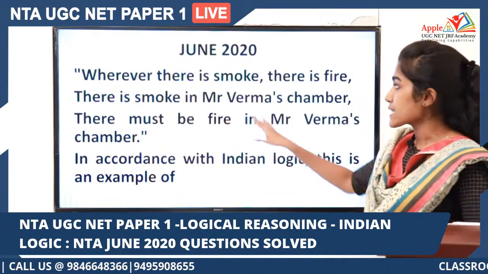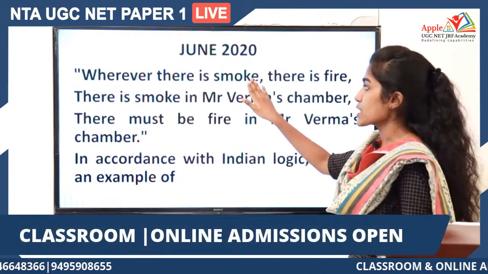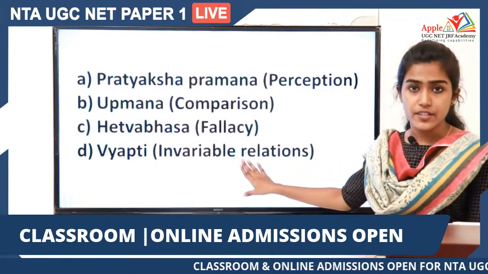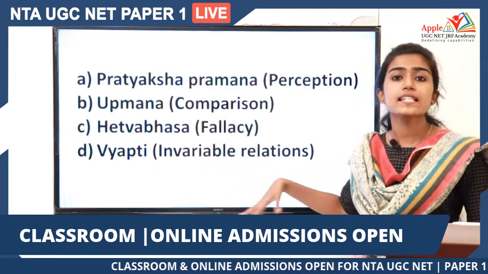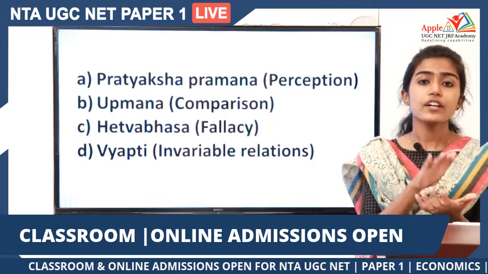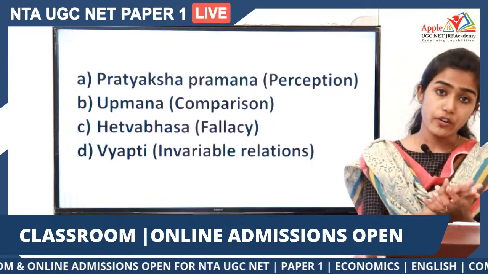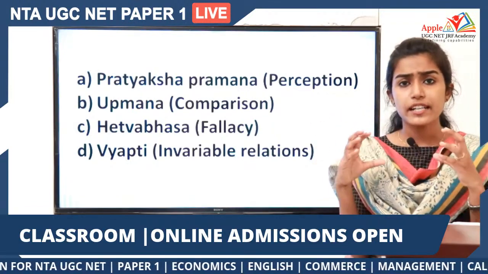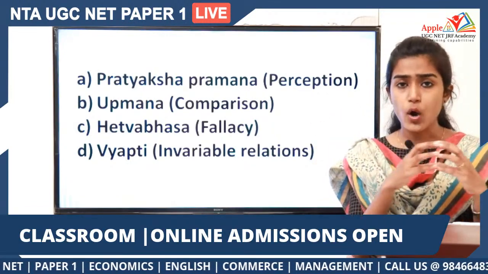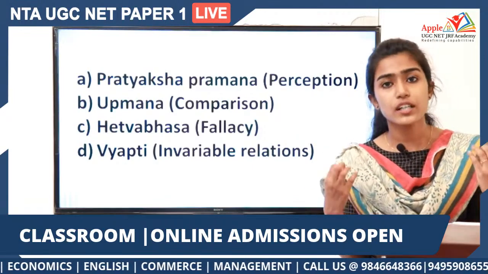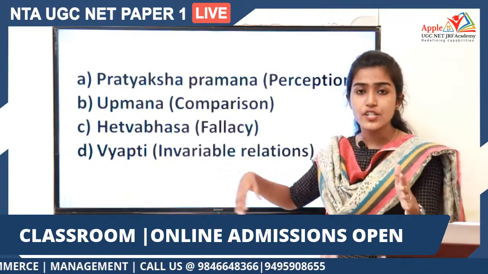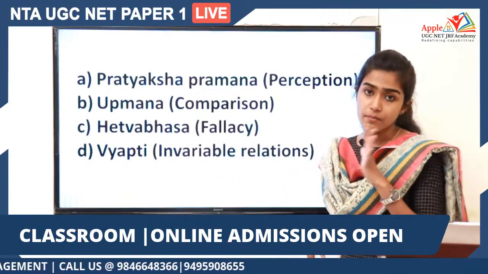If that's the case, the invariable relationship between smoke and fire can be called Vyapti. So this Vyapti is the logical foundation of an Anumana, of an inference. Okay. You are trying to figure out the universal connection between these two aspects, smoke and fire, and that is what leads you to a conclusion. So that relationship can be called Vyapti, the relationship between smoke and fire in the previous example.